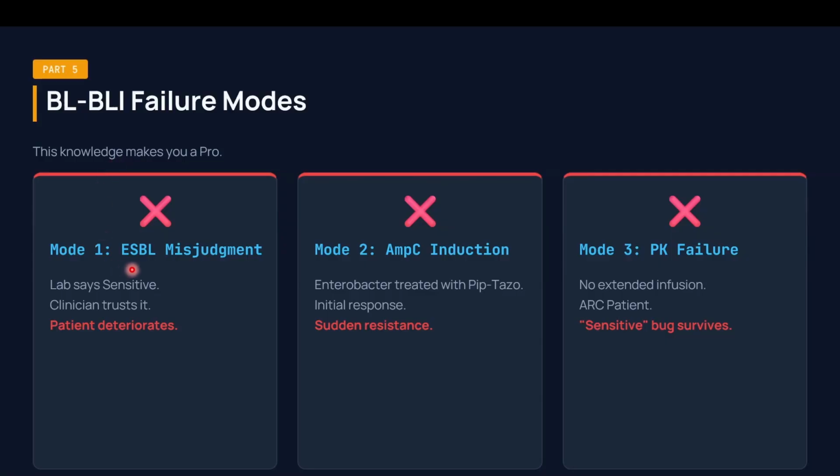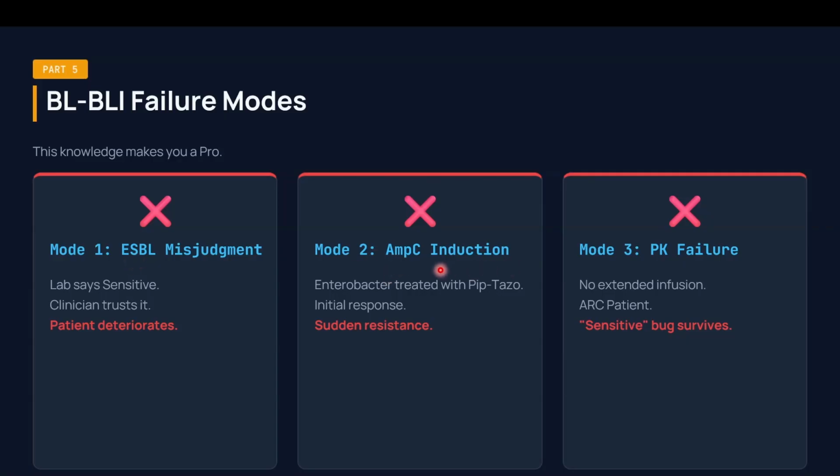When you suspect an ESBL, or when you see a culture report with an ESBL organism, the lab might say sensitive. The clinician can trust it, but the patient will deteriorate. So BL-BLIs fail in extended spectrum beta-lactamase producers. These extended spectrum beta-lactamases also inhibit the beta-lactamase inhibitors, so that the primary drug will not be of good use.